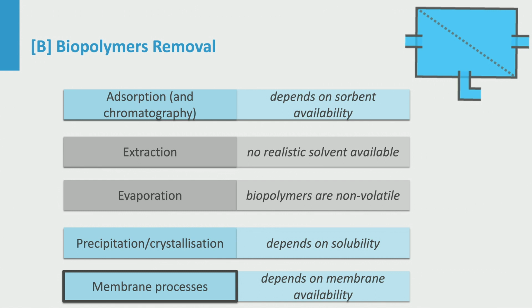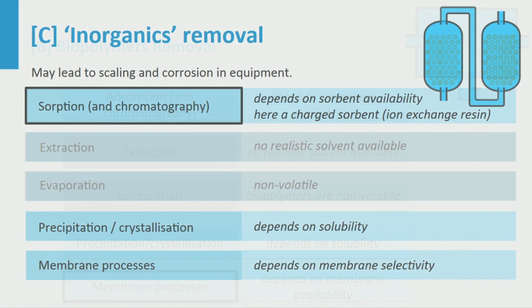Size exclusion from the solid phase pores could be a useful mechanism. Membrane processes can also separate on size. Patents describe ultrafiltration membranes with a cutoff of 5,000 grams per mole that may retain biopolymers from clarified PDO broth. For now, we select membrane processes.